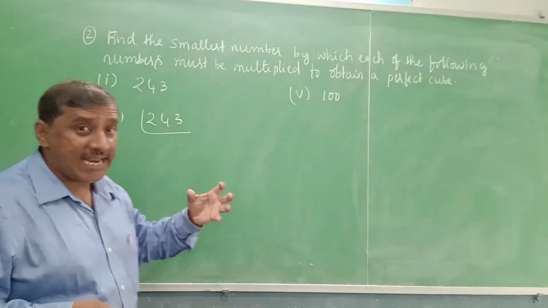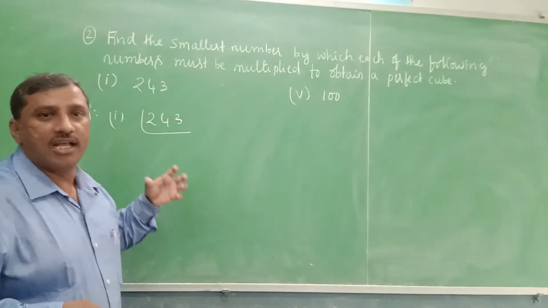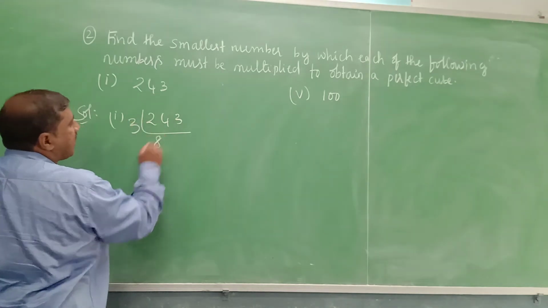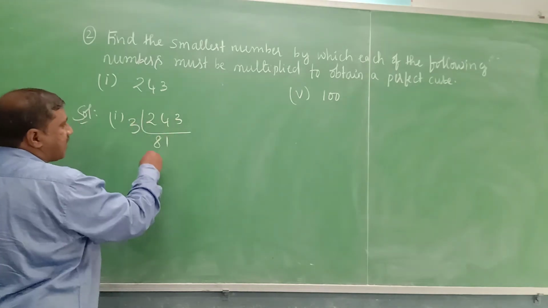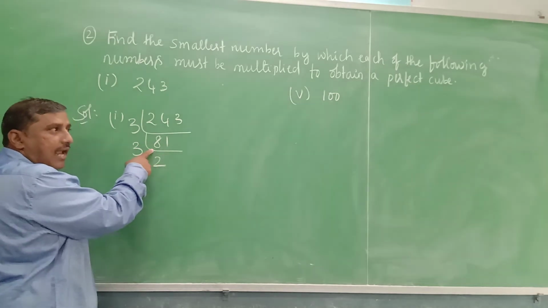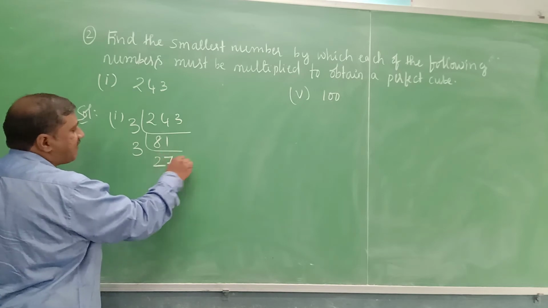6 plus 3 is 9. The sum of all the digits is a multiple of 3. Therefore it is divisible by 3. 3 8s are 24. 3 1s are 3. Again with 3. 3 2s are 6. 8 minus 6, 2, with 1 it is 21. 3 7s are 21.